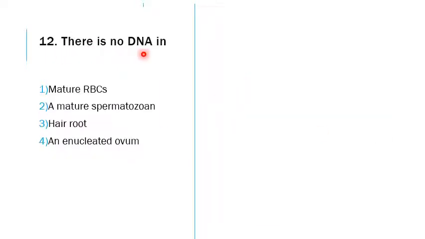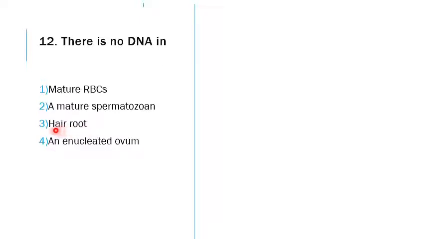Next question is the 12th one. There is no DNA in... Options are mature RBCs, mature spermatozoon, a hair root, and a nucleated ovum. So they are not asking about the nucleus, they are actually asking about the DNA. We have to note this. A spermatozoon as well as an ovum, that is the male sperm cell as well as the female gamete, have the DNA, then only they can form the zygote.